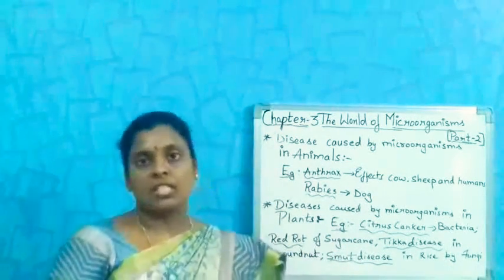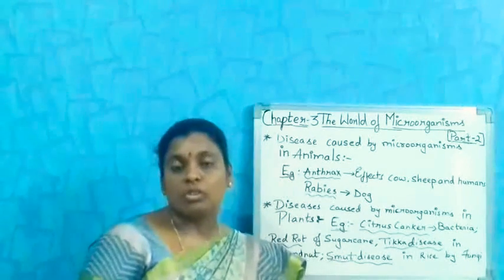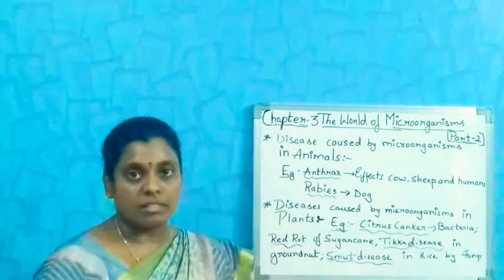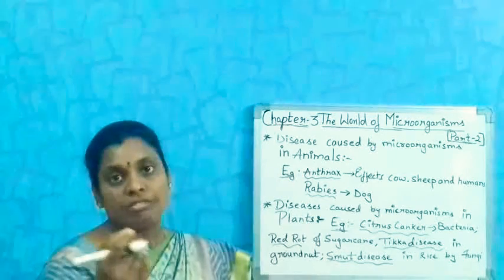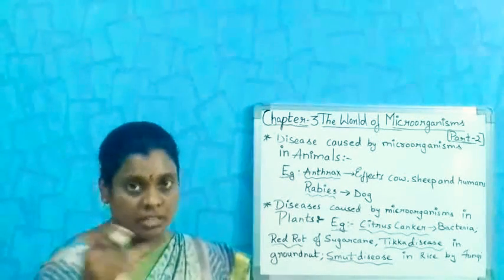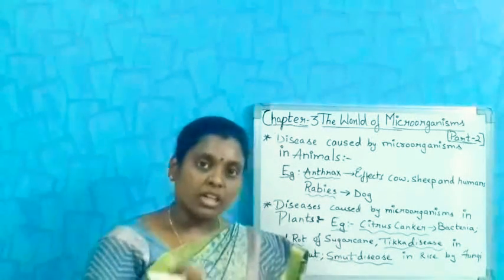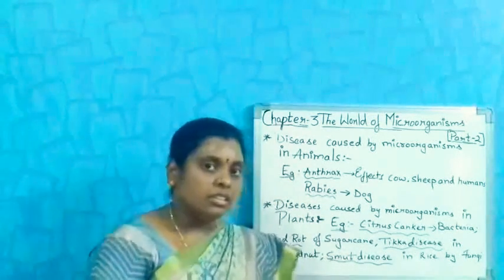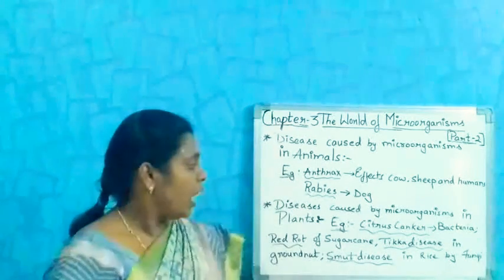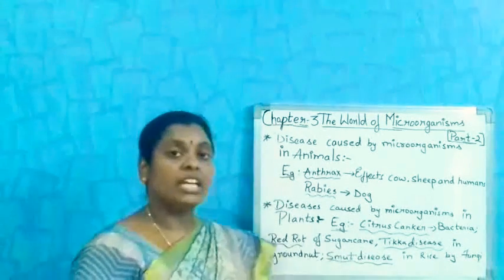And smut disease is also caused by fungi. We can see it in rice. While harvesting the rice, we can see the black colored fungus. That is the smut disease. Another one is tikka disease in groundnut.